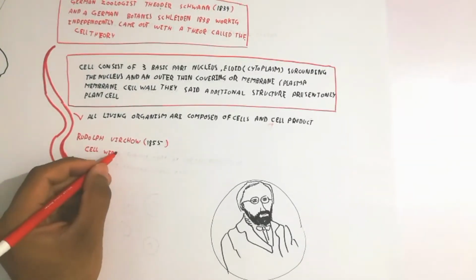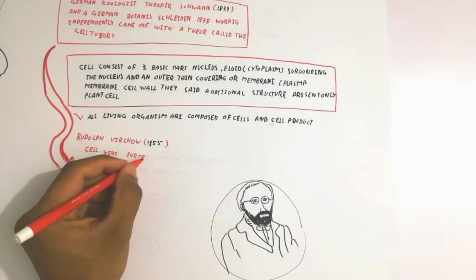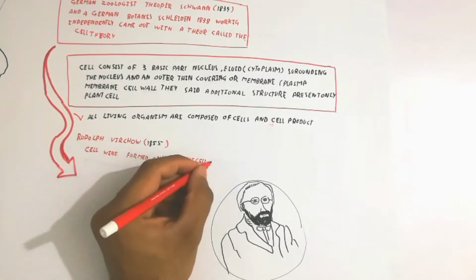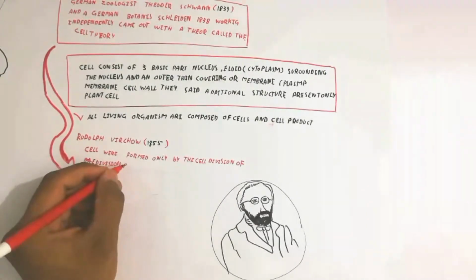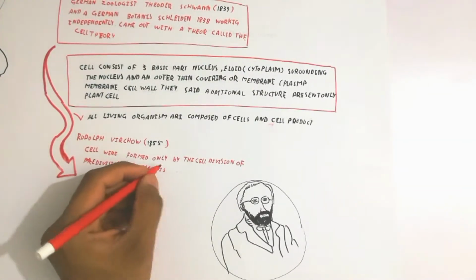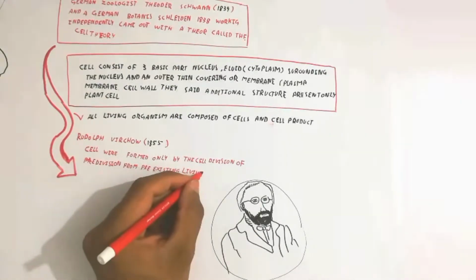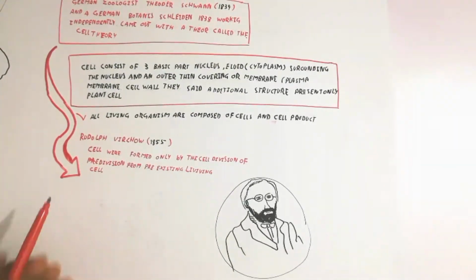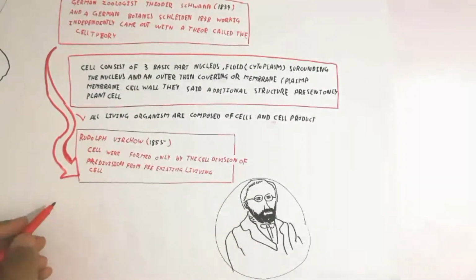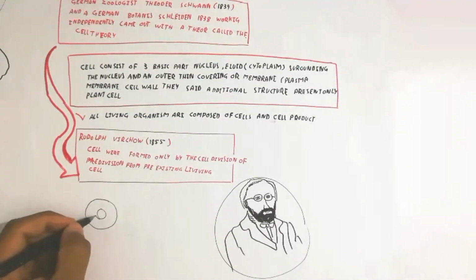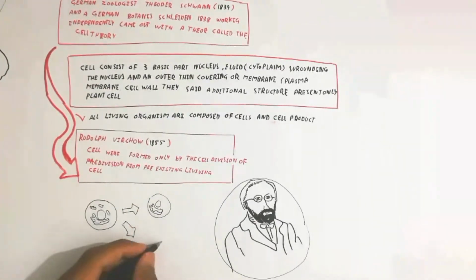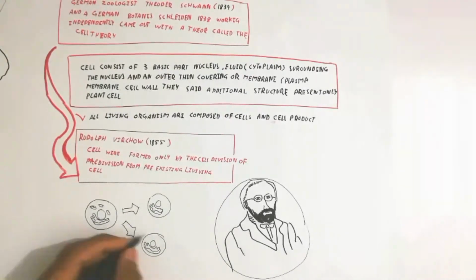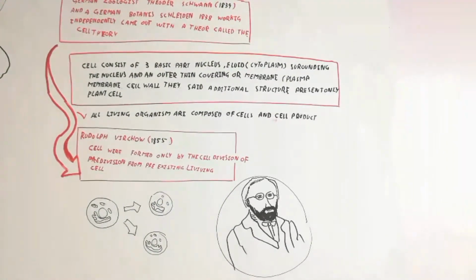In 1855 he discovered another very important thing: cells are formed only by the division of pre-existing living cells. It means cells were present previously and reproduce, and we are here due to previous cells. That's important, and it was a very explainable and amazing idea from Rudolf Virchow in 1855.